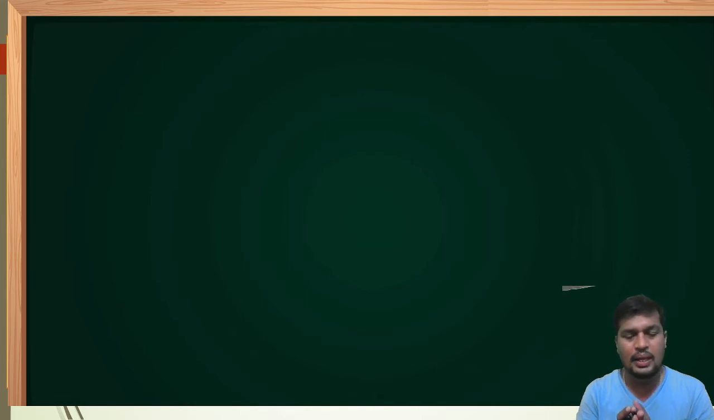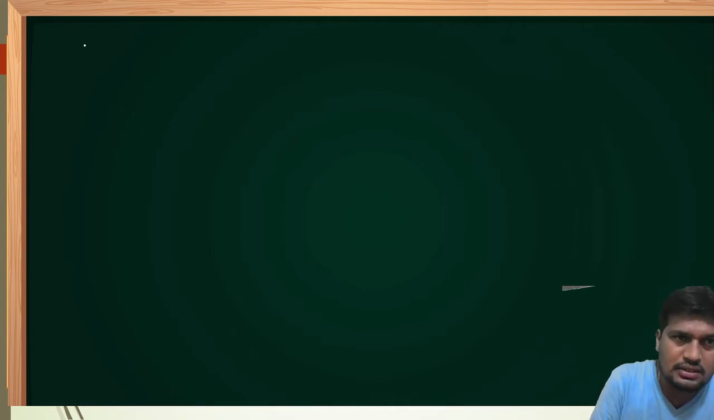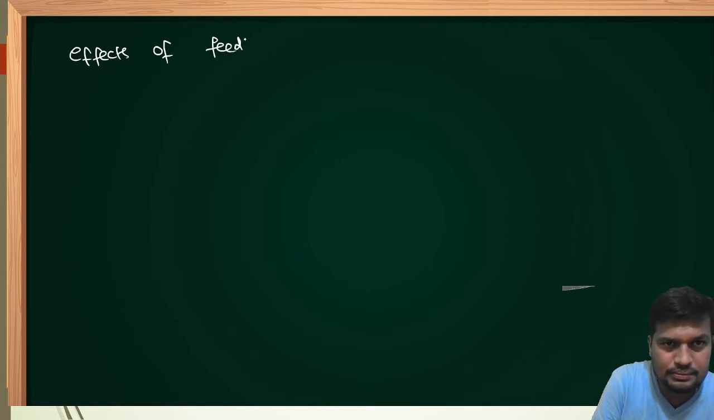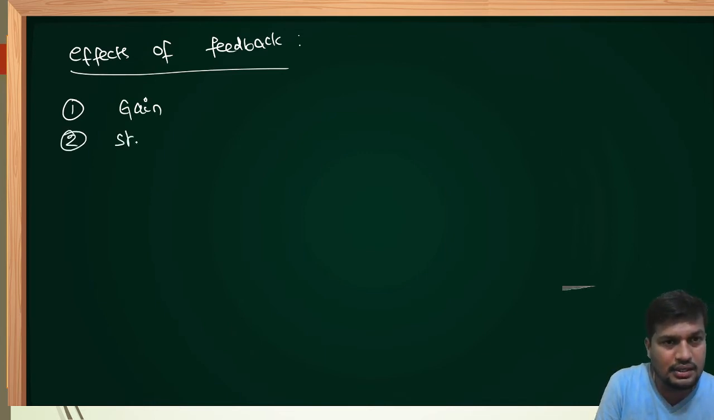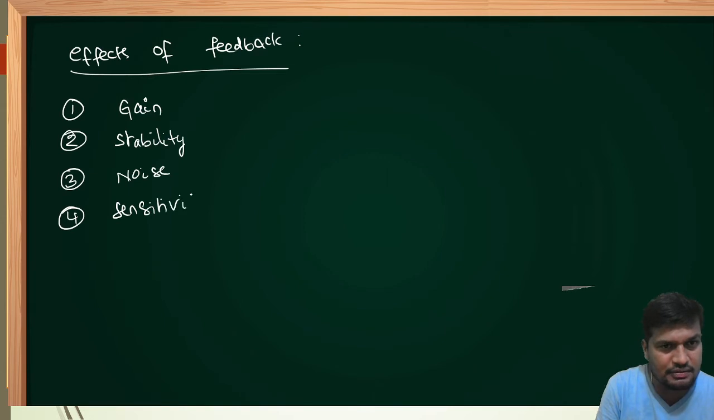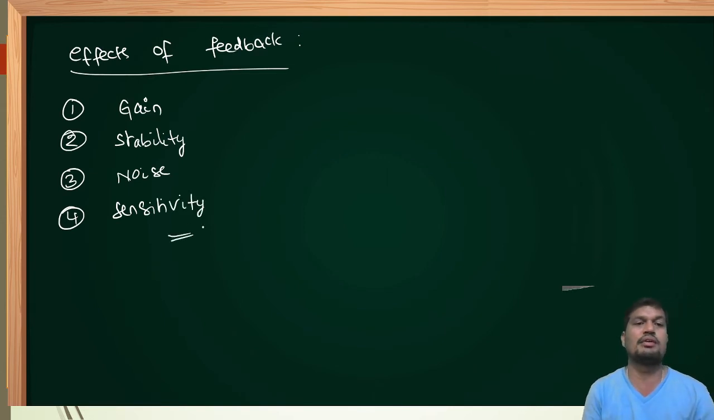I hope everybody is clear. Now I am moving to another topic in basics of control system, that is effects of feedback. How is feedback affecting the closed loop system? Let me discuss. First, the effect of feedback is present on the overall gain of the system. Second, on the overall stability of a control system. Third, effect of feedback may also be present on noise in the system. And fourth, on the sensitivity of the system. Therefore, we need to discuss one by one.